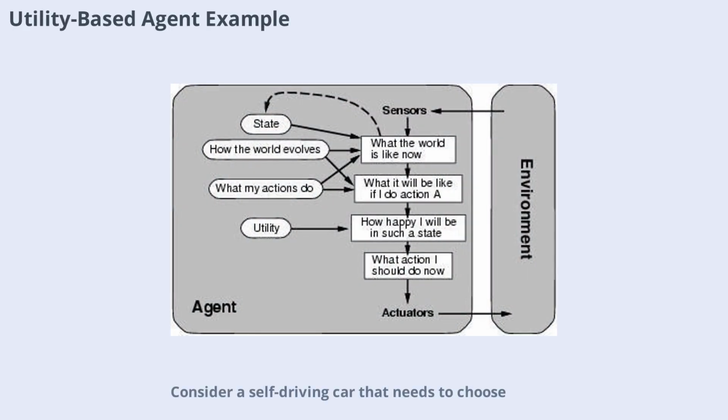Consider a self-driving car that needs to choose the safest and fastest route to a destination. It doesn't just look for any route that gets it there. It evaluates each option based on factors like traffic, safety, and time. The car uses a utility function to score each route and selects the one with the highest utility. This ensures the agent not only achieves its goal but does so in the best possible way.